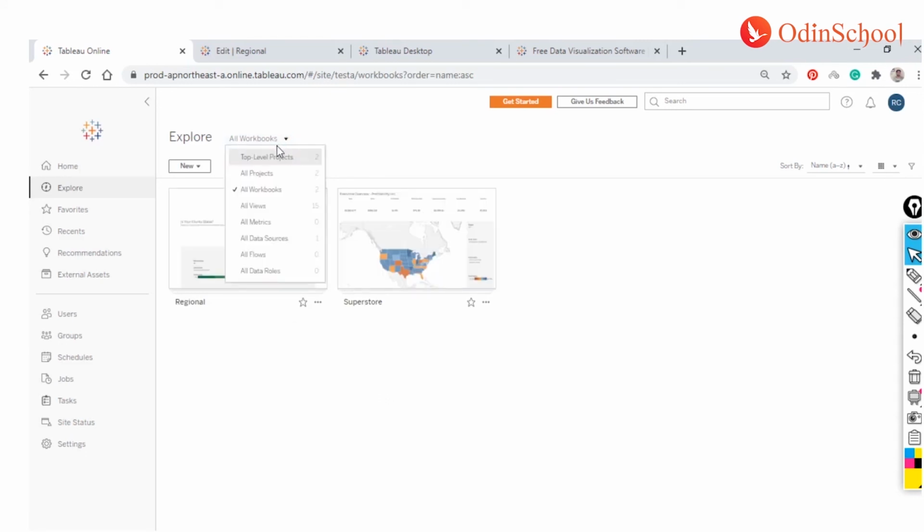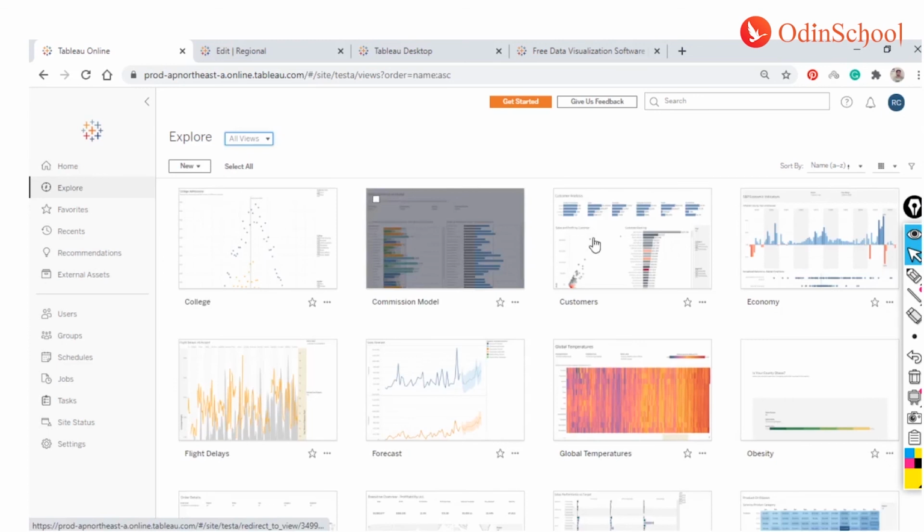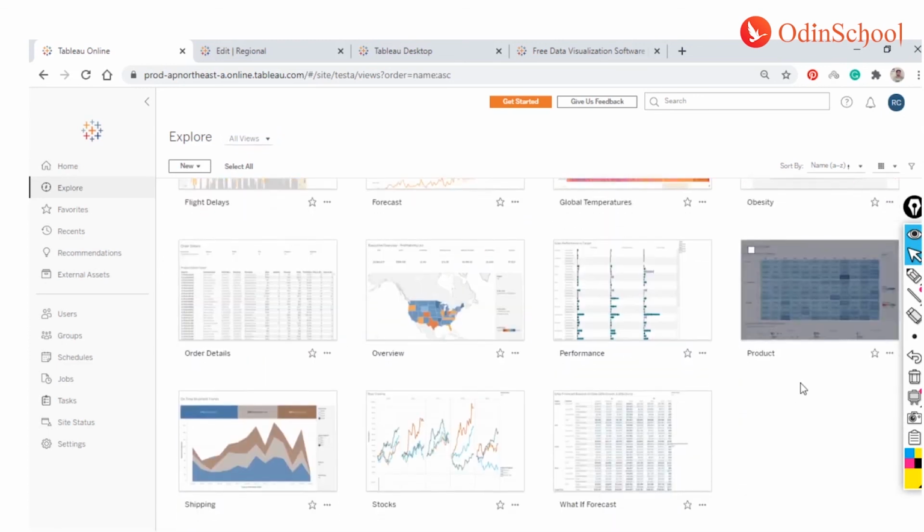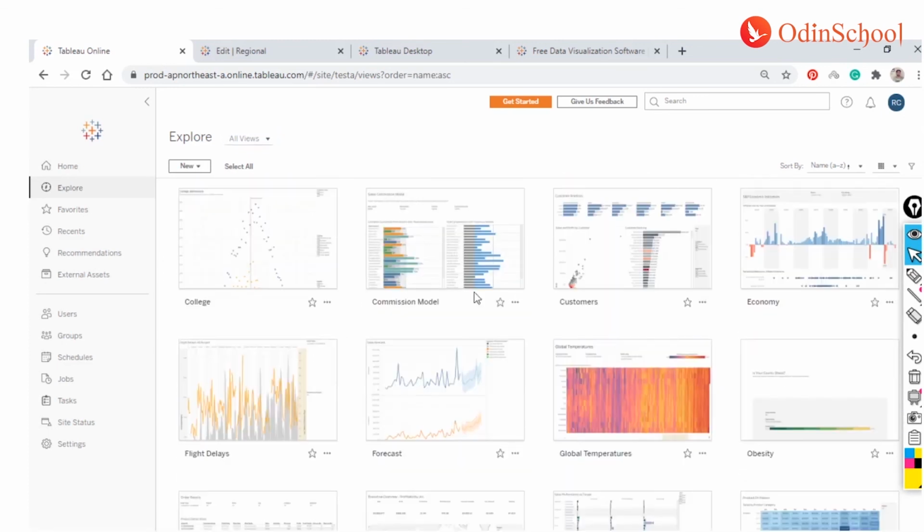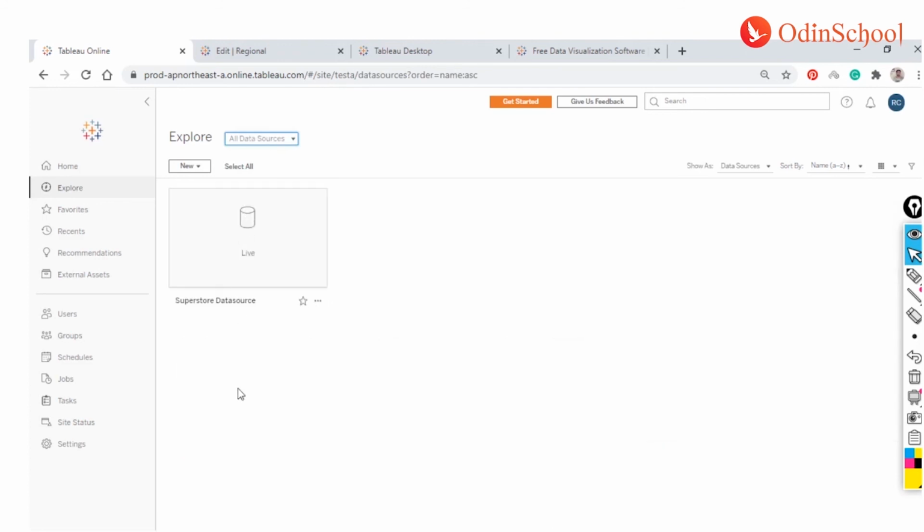If I want to see what are the views, so views are nothing but each of your dashboards will have the views inside it. So if I want to see them at an individual level, I can just click on the views, and I will have, okay, this is what all of your dashboard is made up of. If you want to see all the data sources that you have on the server, you just click on this one and you'll find the list of data sources that you have.